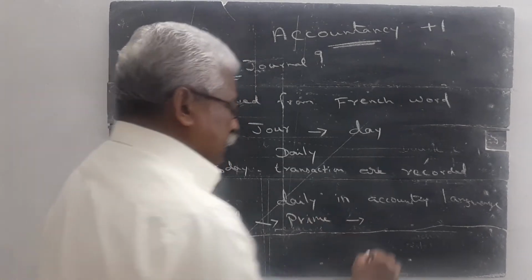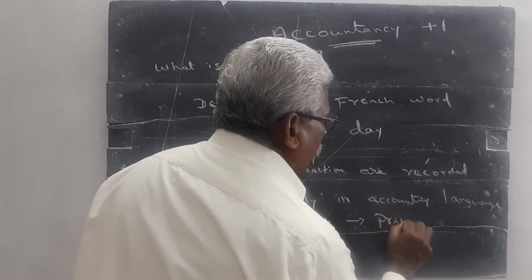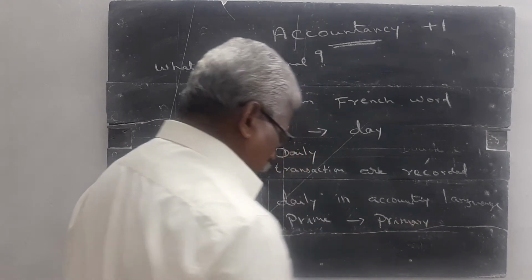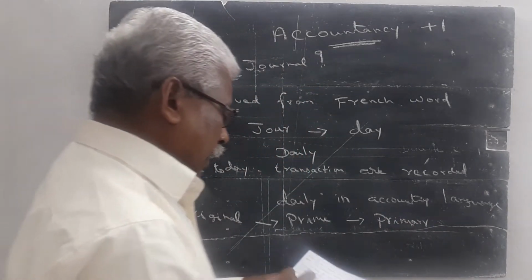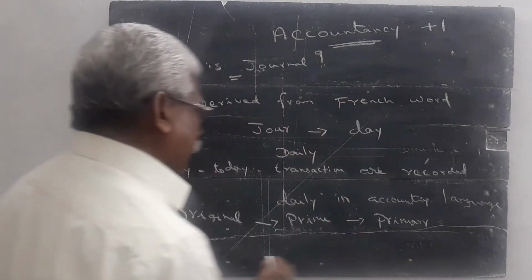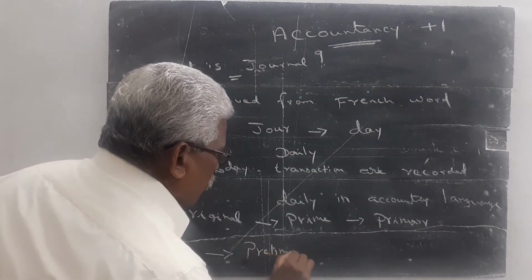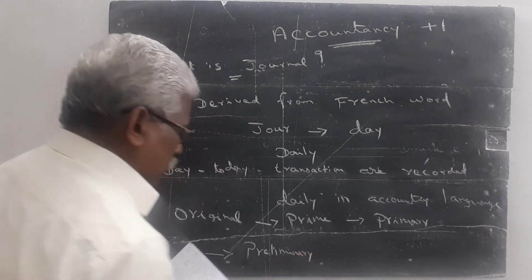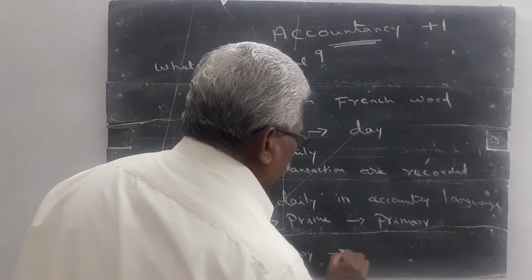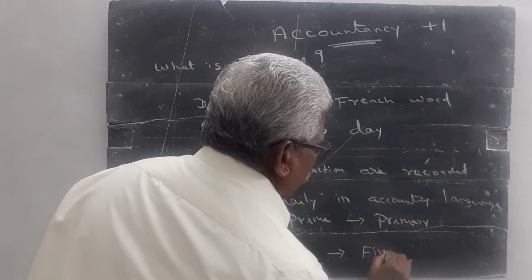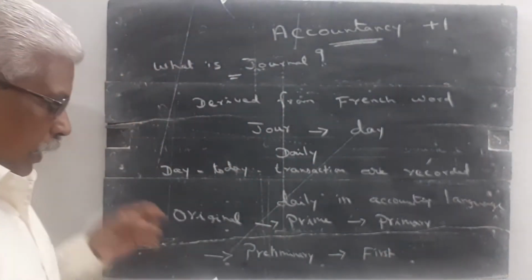Then journal is the primary entry. Then journal is a preliminary entry. Journal is the preliminary entry, and it is also a first entry. So once again,